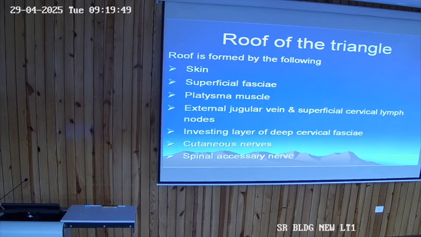Most of the books write the roof till the cutaneous nerve. This slide I have taken from the net, they have included the spinal accessory nerve. Most of the books include spinal accessory nerve as a content of the triangle, which you people also have to follow.